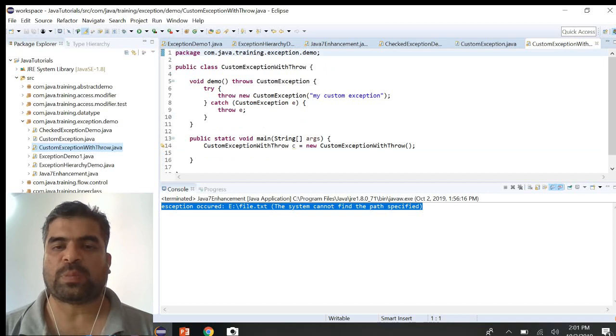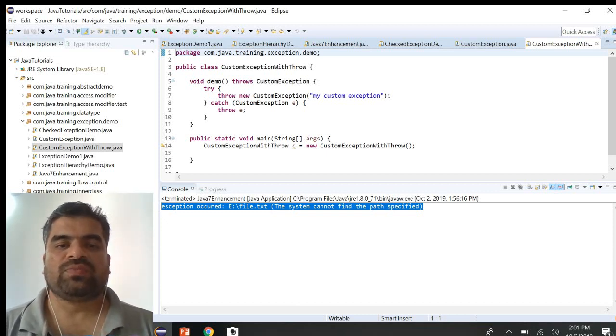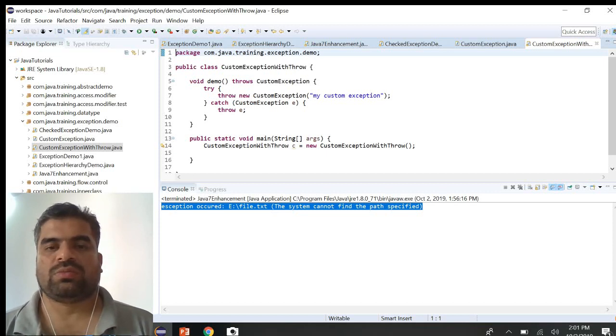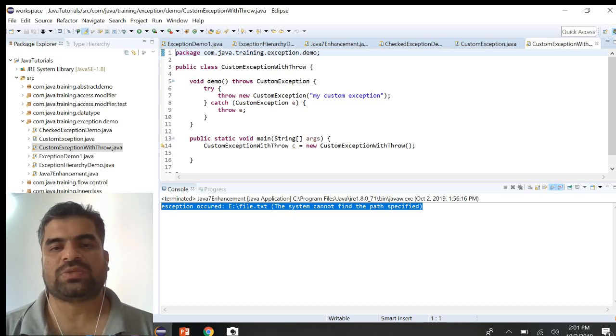This is a very simple custom exception, created for our own use to demo the throw. Earlier we just saw how we handle exceptions: we saw try catch finally and throws also. Now we can see how we can handle things using throw.